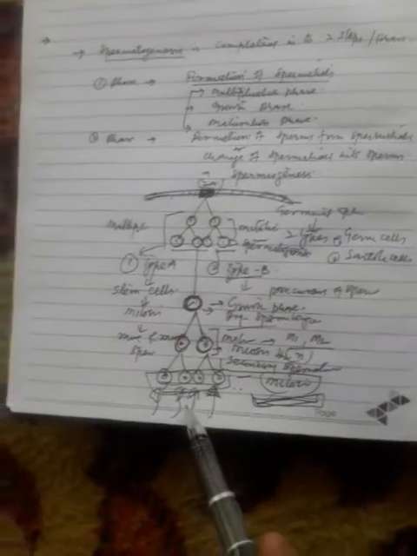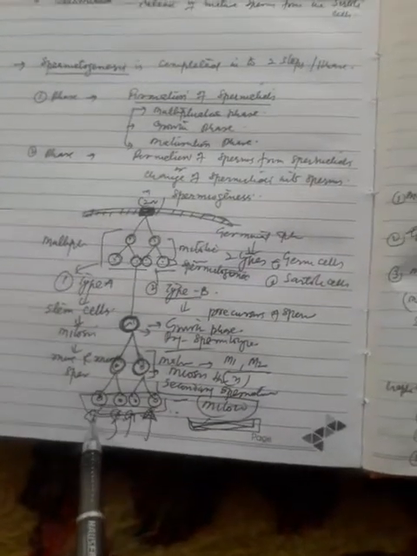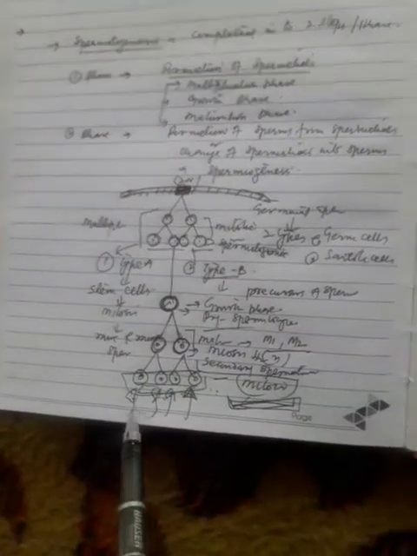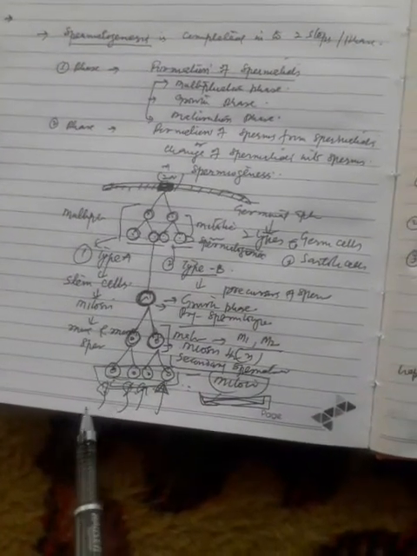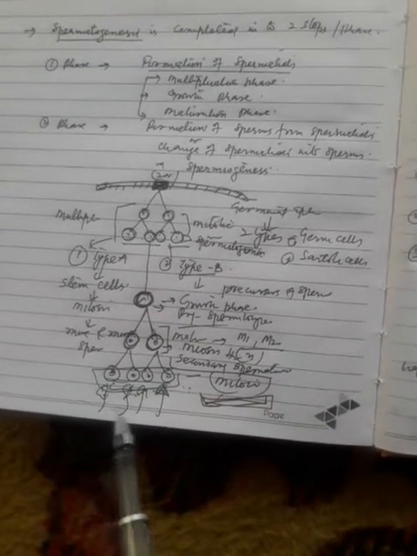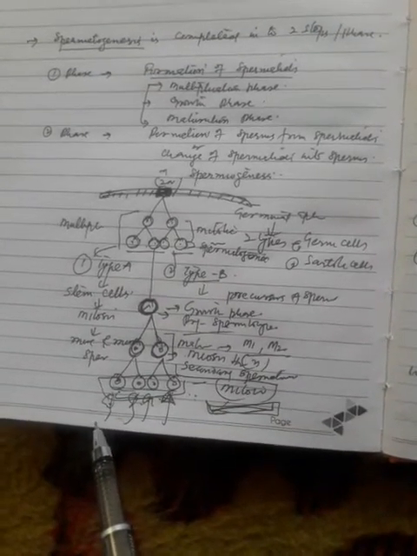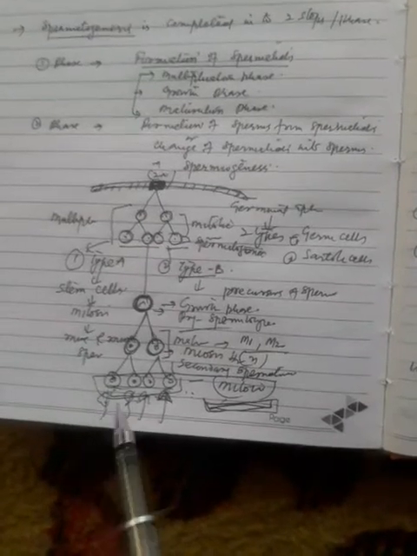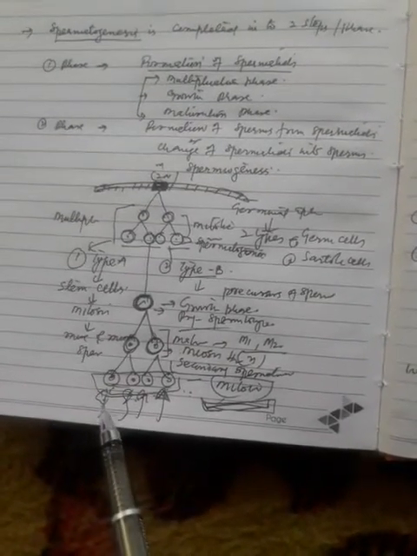Spermatozoa are later on known as sperms. Four sperms are formed from one spermatogonium. After spermiogenesis, sperm heads become embedded in the Sertoli cells and are finally released from the seminiferous tubules. That process we call spermiation.